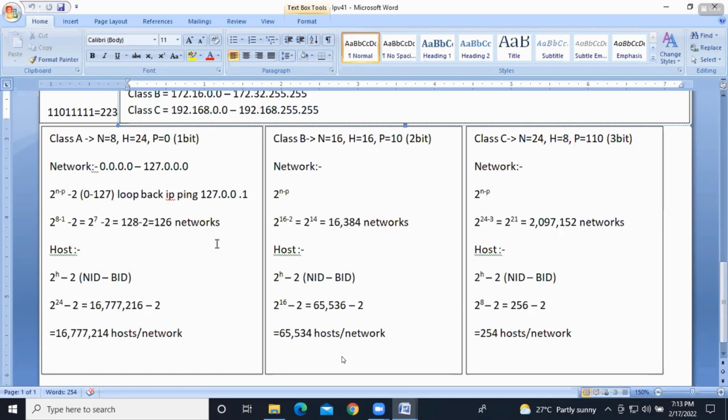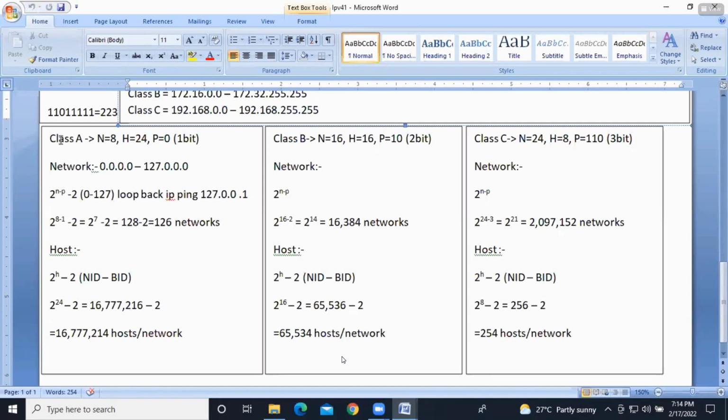Class C is always the preferable network. To deploy a network, people will use class C only, because we'll have more networks in class C. Let's see, I'll show you. In class A, how many networks and how many hosts will we have, we are going to find out now.